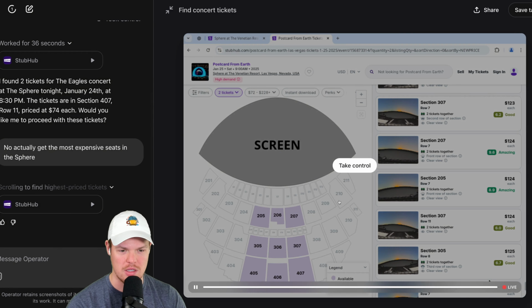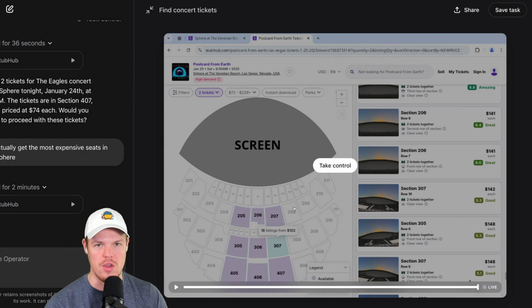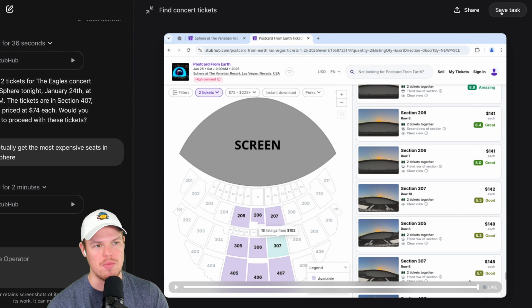So I'm going to go ahead and pause this real quick. Let's just say I love the Sphere. I love going here every single Friday. We can actually save our task if we felt like the output was pretty effective. So we come up here to save task.